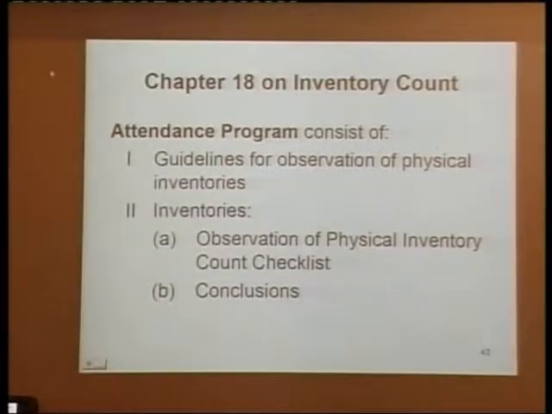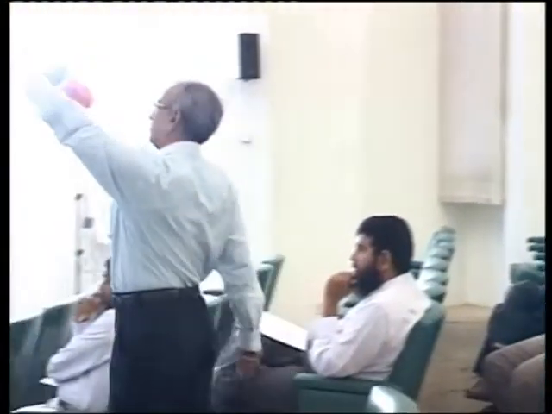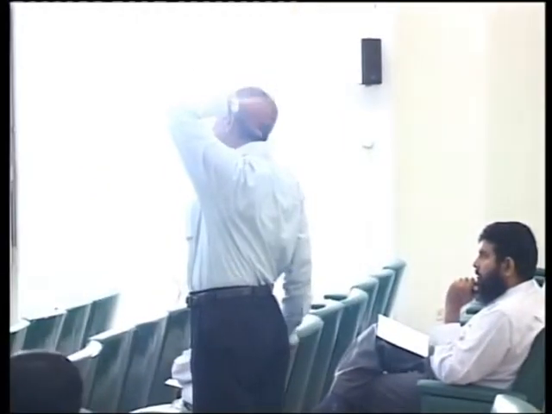You don't want to go into detail because you know how to confirm various balances. Inventory count is very, very common and very simple, so I will not take much of your time on this. Here there are only guidelines: observation of physical inventories, the observation of physical inventory count checklist, and conclusions. So these are in two parts, guidelines for